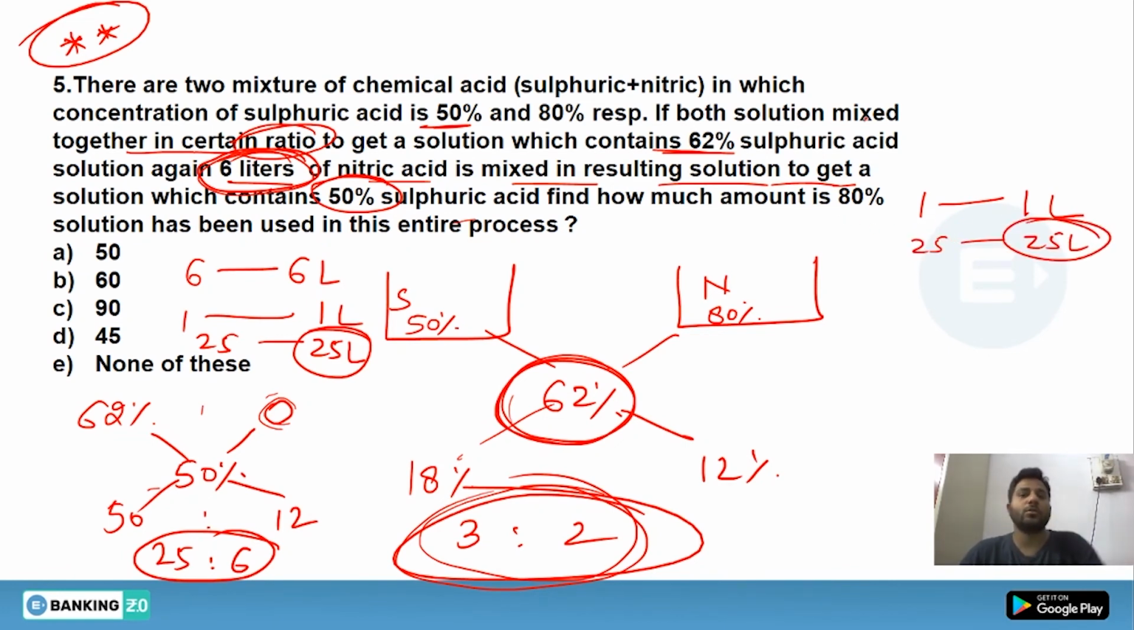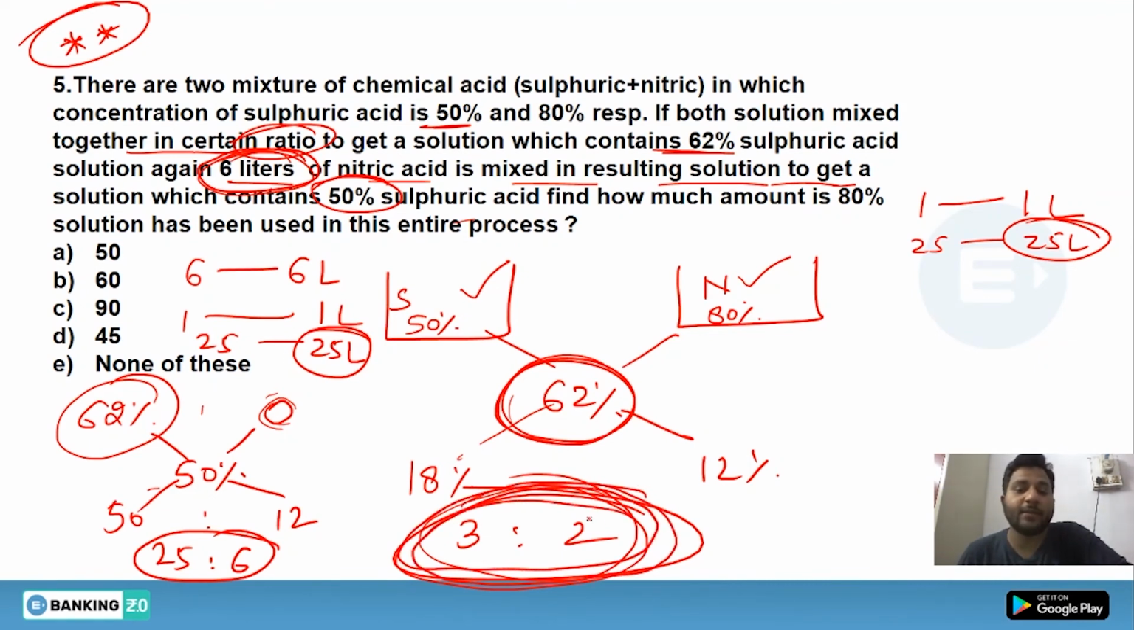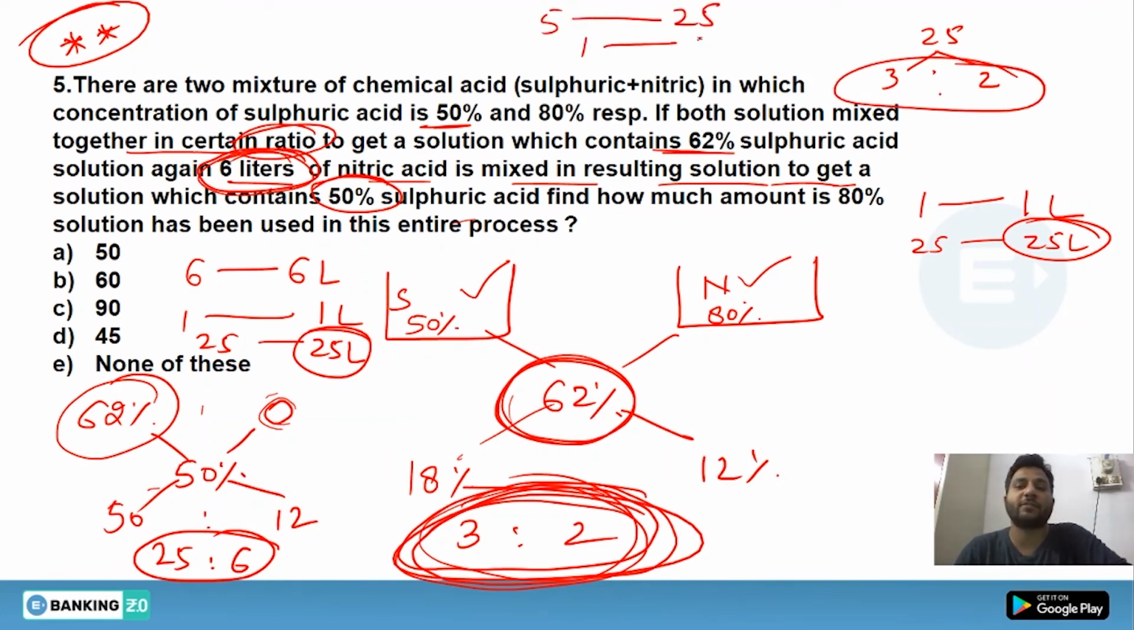And as you know, they are asking to find how much of the 80% solution has been used in this entire process. Now what you can do is, you will know that the whole 25 liters belongs to the mixture of the first sulfuric acid jar and the second jar, and the ratio in which they have been mixed is 3:2. So this 25 liters belongs to 3:2. Now as you can see, 5 ratio stands for 25 units, 1 ratio stands for 5.